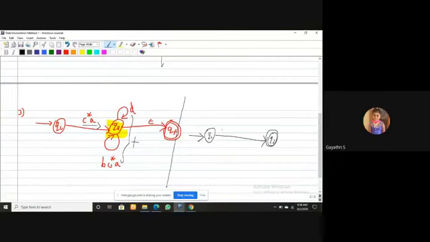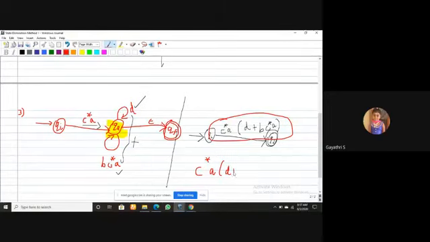First, Qi to Q2 is C star A. The second is the two self loops D and B C star A, which become D plus B C star A. So what is the regular expression for this automata? It is C star A, then D plus B C star A.